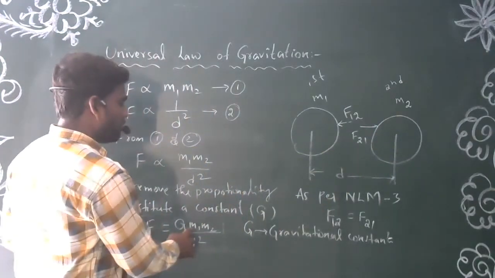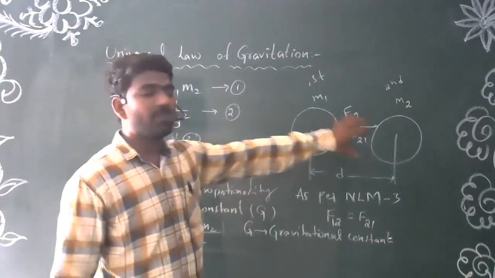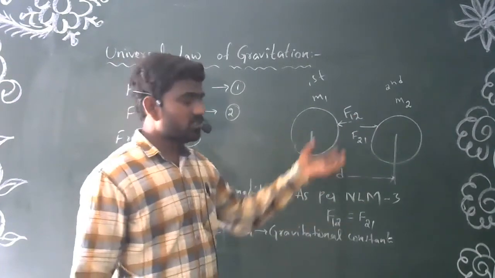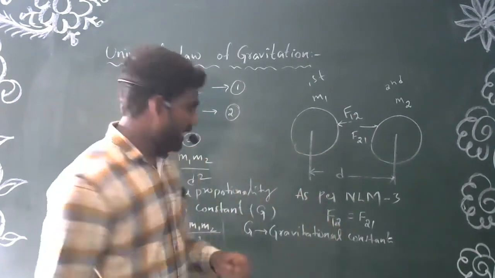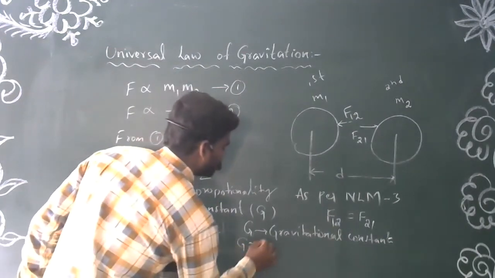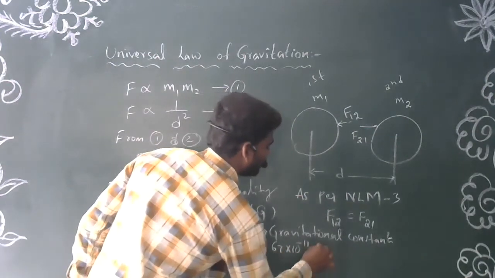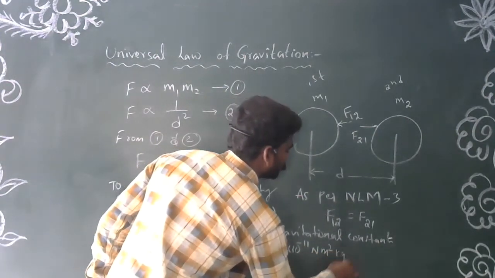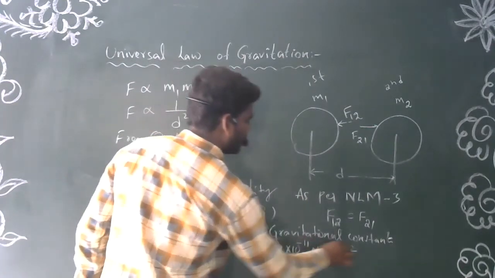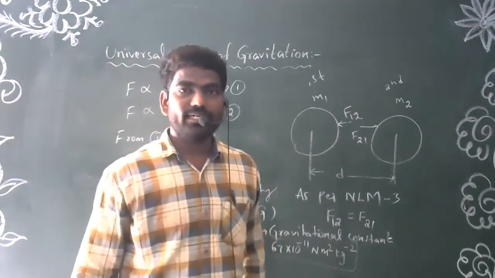These three factors, m1, m2, and d, will depend upon the problem we get. And the value of this gravitational constant G is equal to 6.67 into 10 power minus 11 newton meter square kg power minus 2. You should remember this value while calculating the force existing between any two objects.